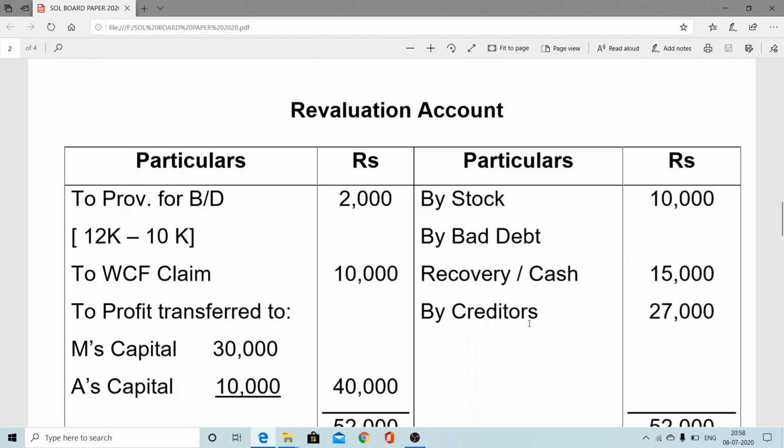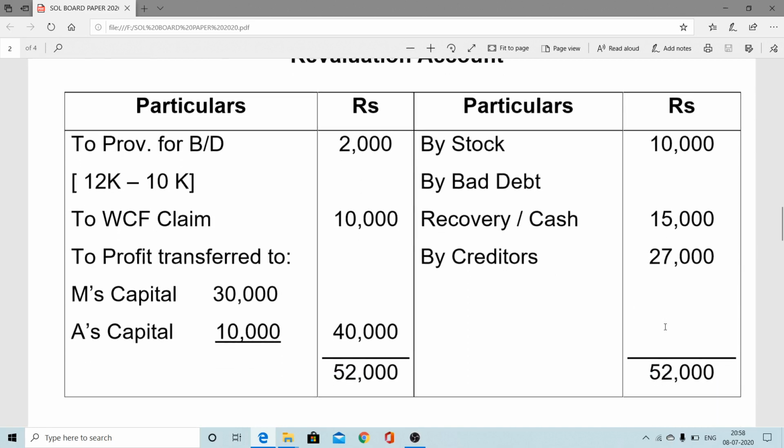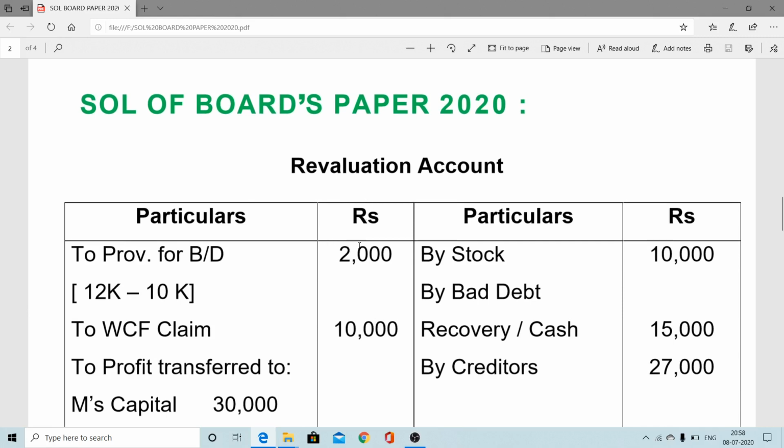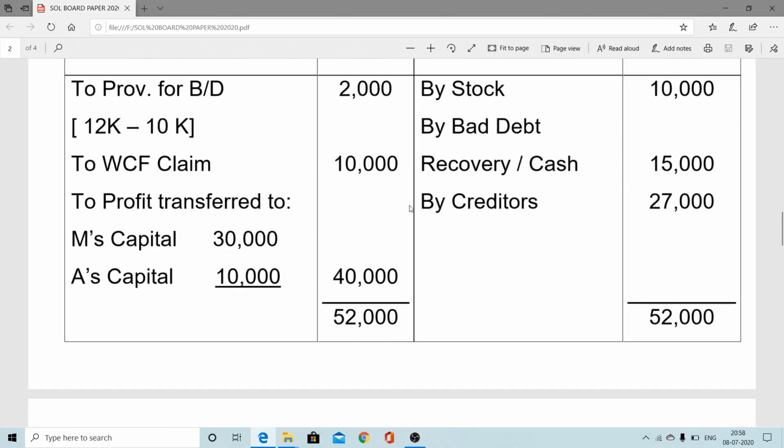Now creditors decrease because there is no need to pay 27,000. Decrease of liability, this side will come. Now here you can see the credit side is heavier. Credit side is coming to 52,000, whereas the debit side is only 12,000. So 40,000 more, profit arises from revaluation. In the revaluation ledger, due to change in the assets and liabilities, 40,000 profit arises.